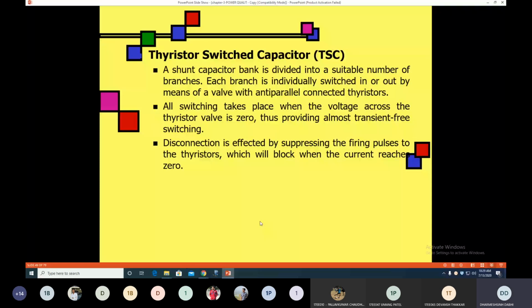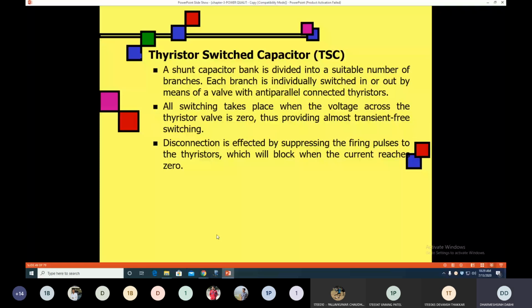So you should always turn on the thyristor in a thyristor switched capacitor at the zero crossing instant. That's why it is called a thyristor switched capacitor, because it acts as a switch for a full positive cycle or negative cycle that directly connects the capacitor with the line. Clear?